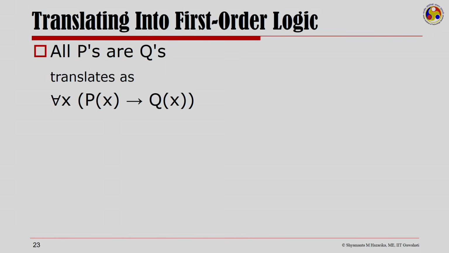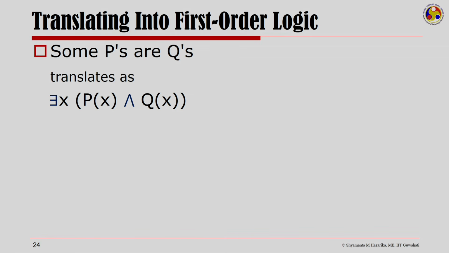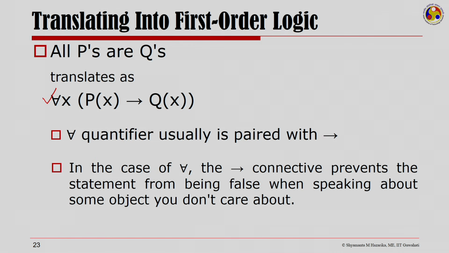Two things that have come to focus in these examples are, number one, if I have a statement that says all p's are q's, then the translation should be for all x, if px then qx. And if I have a statement that says some p's are q's, then I need to translate it as there exists x, px and qx.